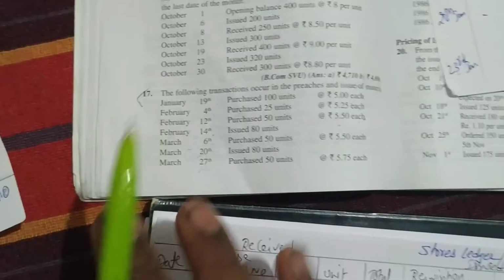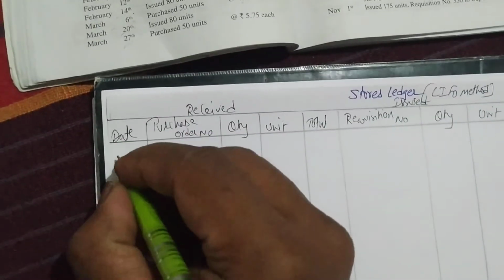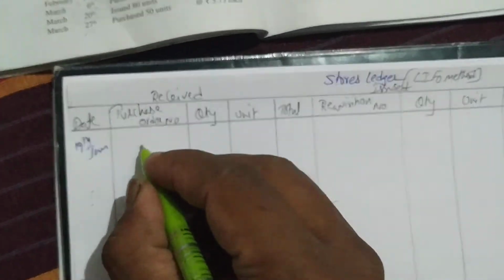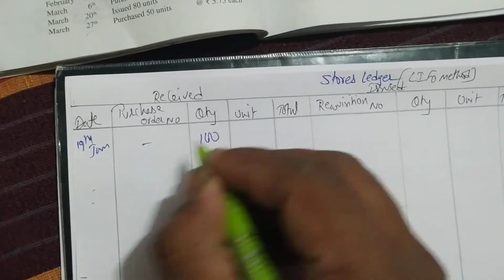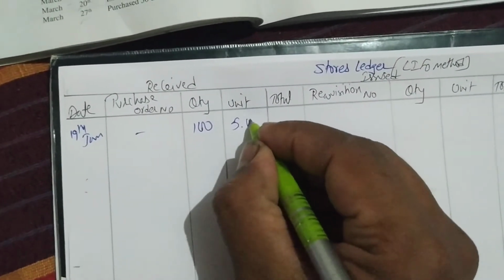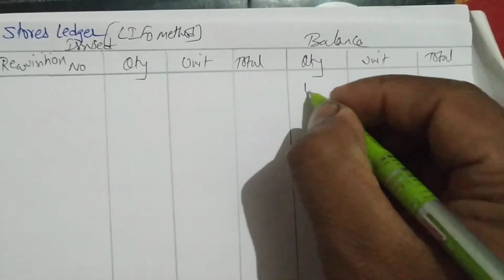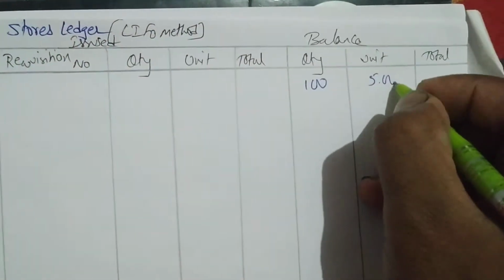Let us start first with January 19, purchased 100 units. On 19 Jan, they purchased, no purchase order number, at rupees 5. We'll be having 500. Same we can write here as balance: 100, 5 rupees, 500.